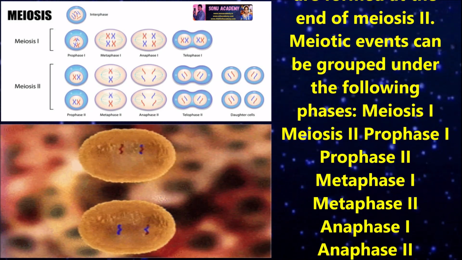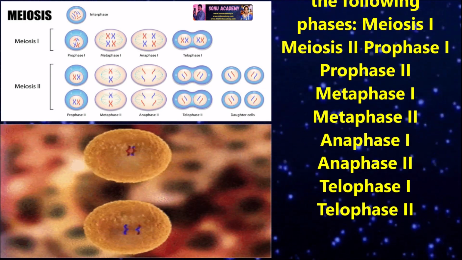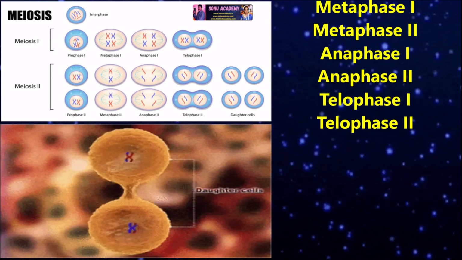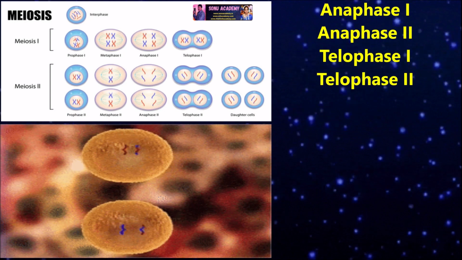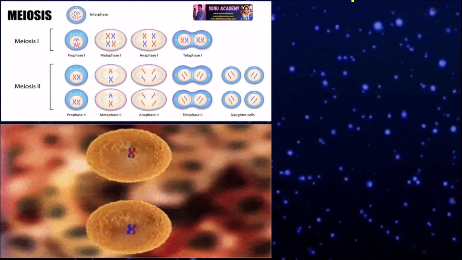Meiotic events can be grouped under the following phases: prophase 1, prophase 2, metaphase 1, metaphase 2, anaphase 1, anaphase 2, telophase 1 and telophase 2.